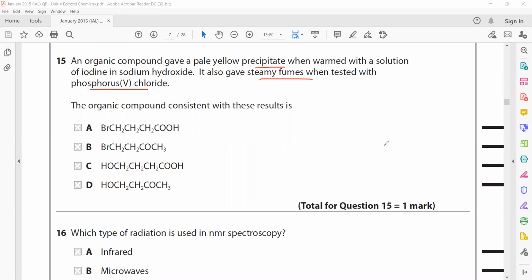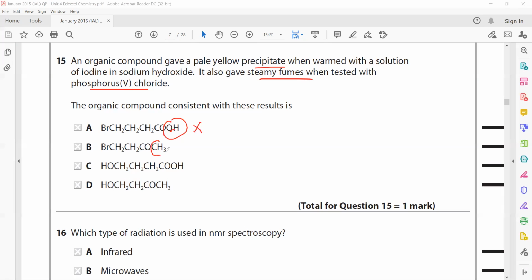So it is also having OH. So when we check, the compound should have OH. So this is having OH. There's OH because carboxylic acid or alcohol, both OH give steamy fumes with PCl5, but it does not have a methyl group next to carbonyl, so this will not be an answer.